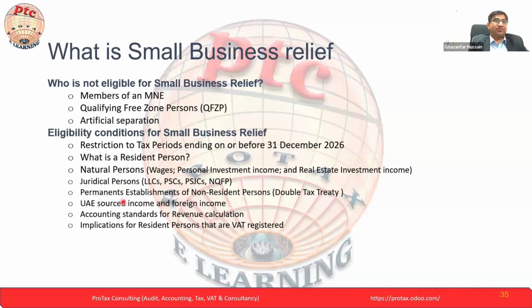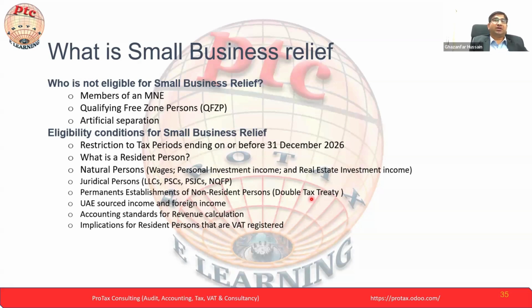Normally, the word commonly heard is PE, permanent establishment of a non-resident person, and double tax treaty. The small business relief is not available for the permanent establishment or the non-resident person, but still, if the double tax treaty agreement mentions that such relief or benefit is to be given, then they can avail this benefit, because the UAE has double tax treaty agreements with more than 170 countries so far.